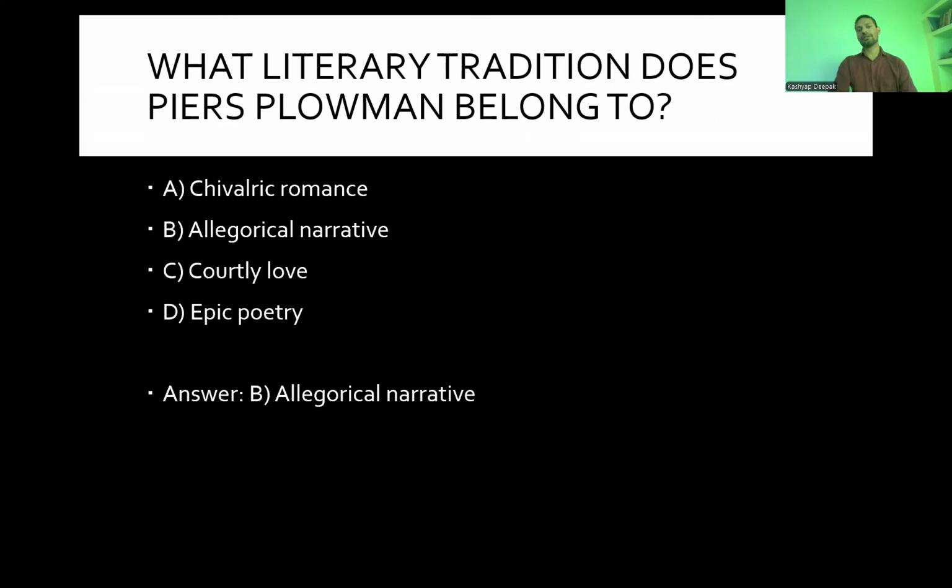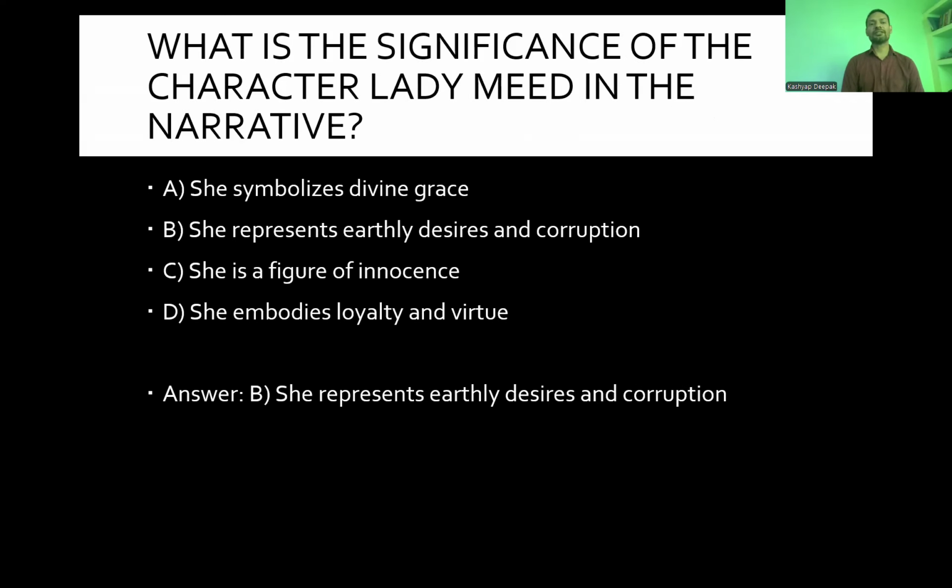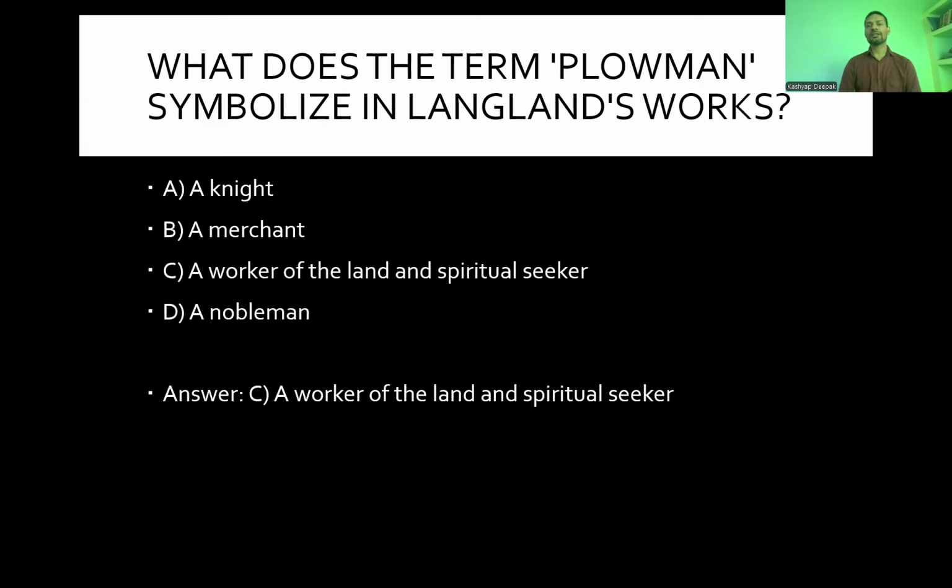It has no chivalry. What is the significance of the character Lady Mead in the narrative? C symbolizes divine grace. C presents earthly desire and corruption. C is a figure of innocence. C embodies loyalty and virtue. And simply, Lady Mead represents earthly desire and corruption in society. C stands for that.